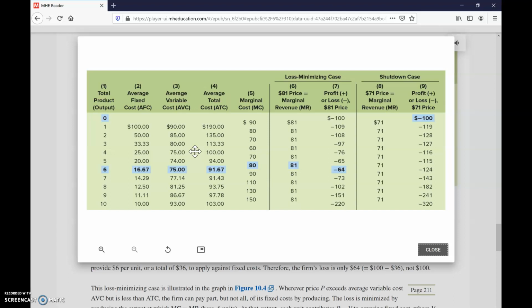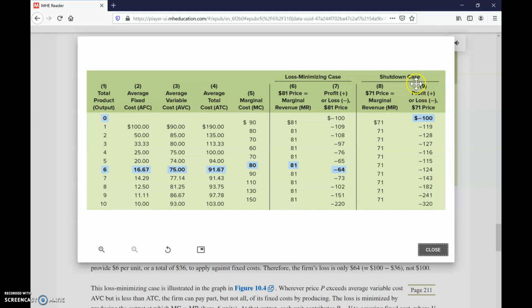The reason for this is if the firm shuts down, the loss will be the fixed cost, which is 1 times 100, which is $100. But if the firm continues to produce, the loss will be $64. So it's better off to continue production and incur a loss of $64 than to stop production and incur a loss of $100.